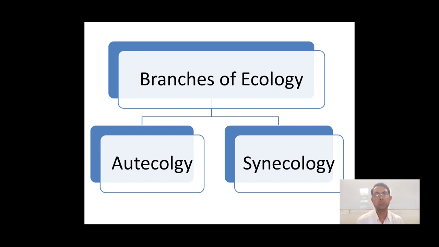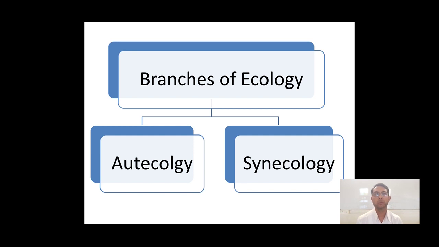Now moving to the branches of ecology, we can say that in ecology there are two main branches, autecology and synecology. Autecology is nothing but the study of a single organism, whereas in synecology we study the organisms, their relationship with the environment and with other living organisms.